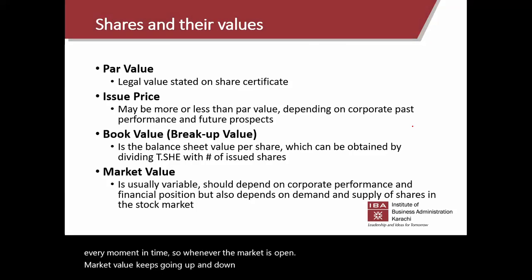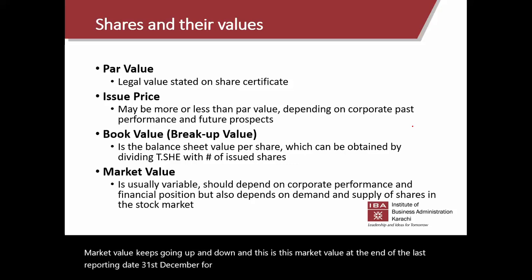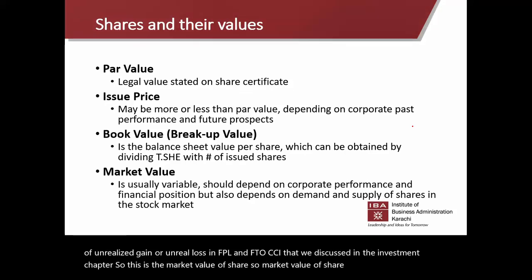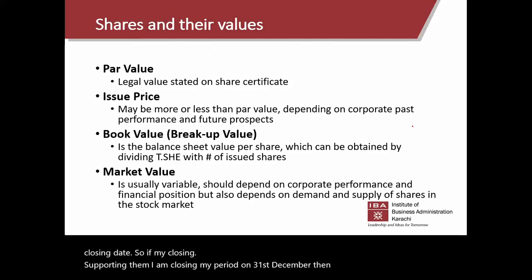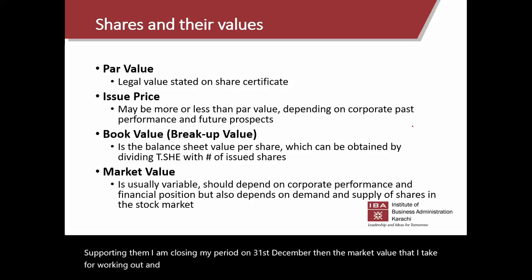And this is the market value at the end of the last reporting date, 31st December, for example, or 30th June, which is taken for the purpose of unrealized gain or unrealized loss in FVTPL and FVTOCI that we discussed in the investment chapter. So this is the market value of a share. The market value of a share keeps fluctuating, but what we take as market value for the purpose of accounting is the last trading price on the closing day. So if my closing reporting day is 31st December, then the market value that I take for working out unrealized gain or unrealized loss is from the 31st December trading day, if this is an active trading day, and the last trade made on that particular day.